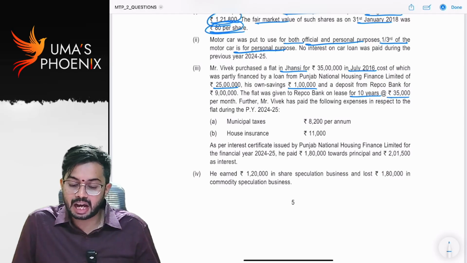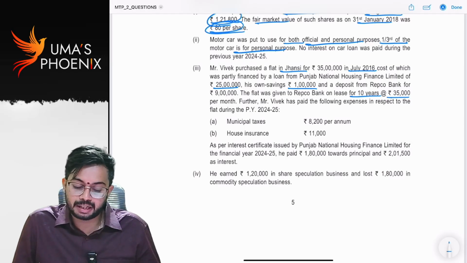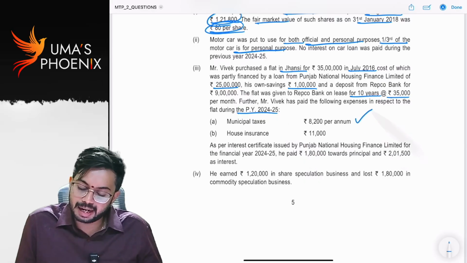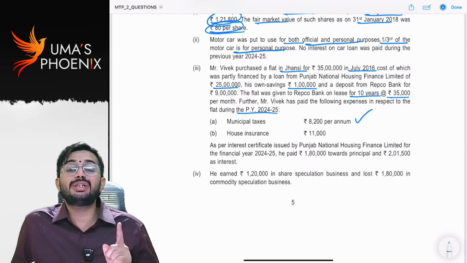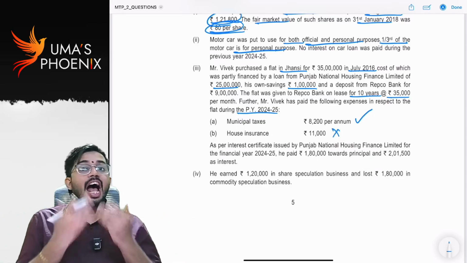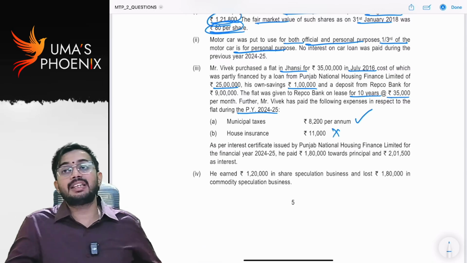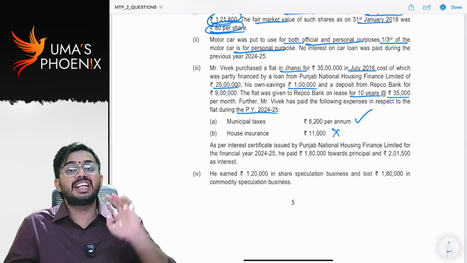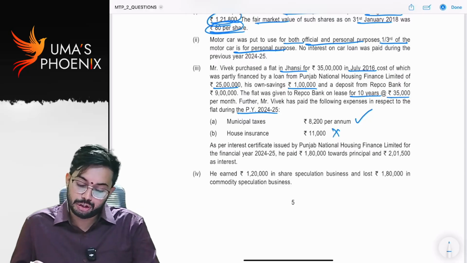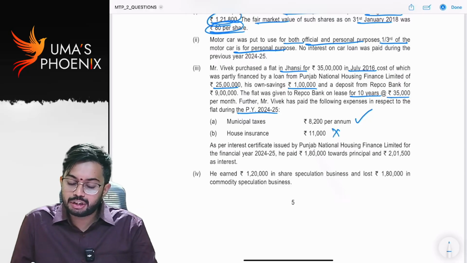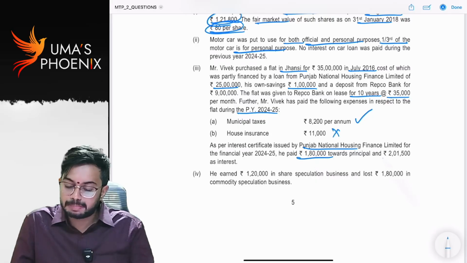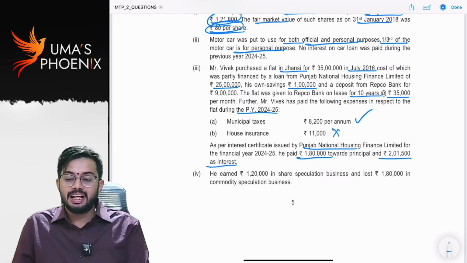Further, Mr. Vivek has paid following expenses in respect to the flat during 24-25.